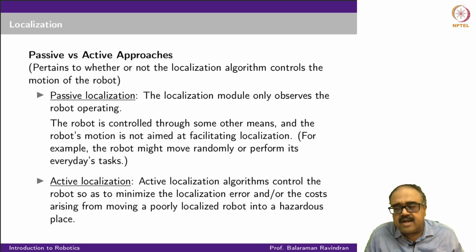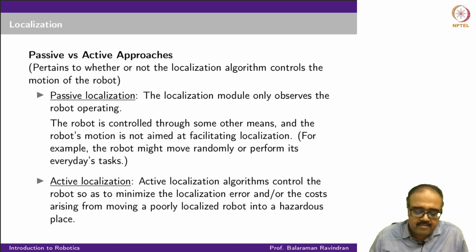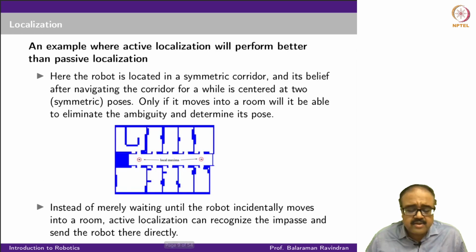In some sense, this is how we operate. We don't just start doing things without knowing where we are. If you are put in an unknown environment, the first thing we try to do is determine where we are before we decide what we are going to do next. So that's basically the idea behind what active localization does. Here is an example where active localization will perform much better than passive localization.